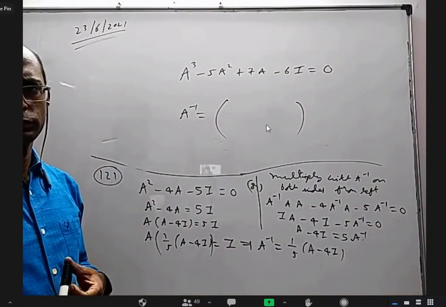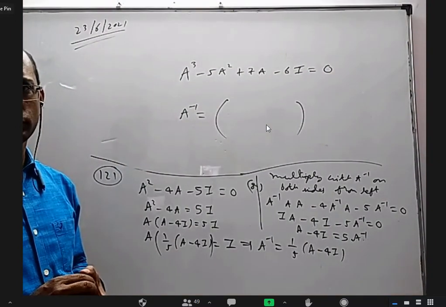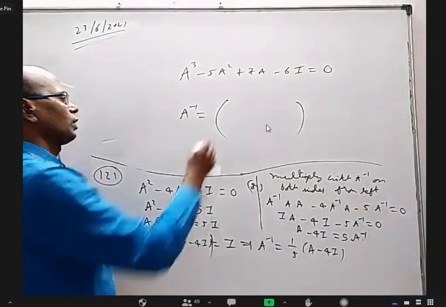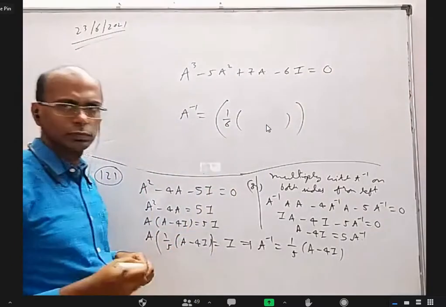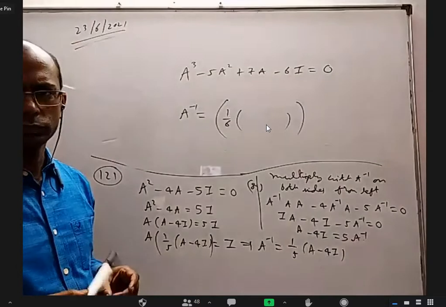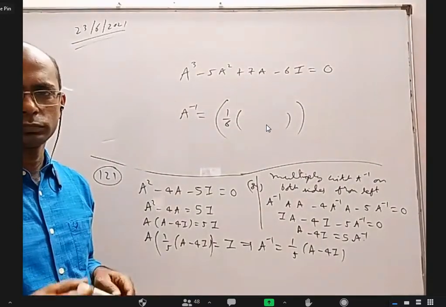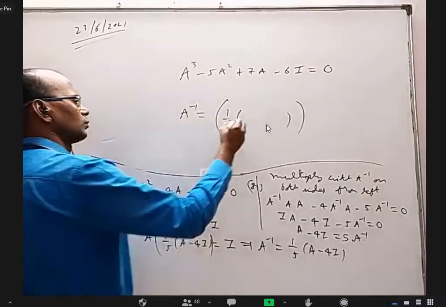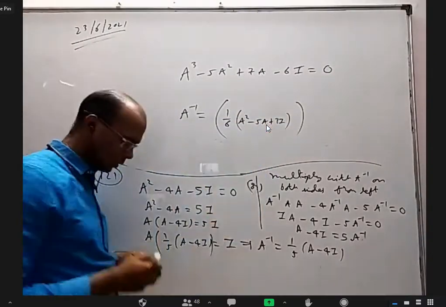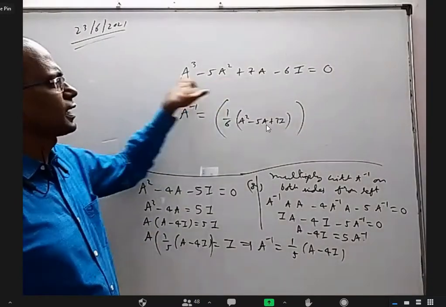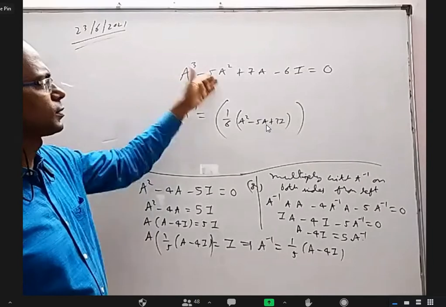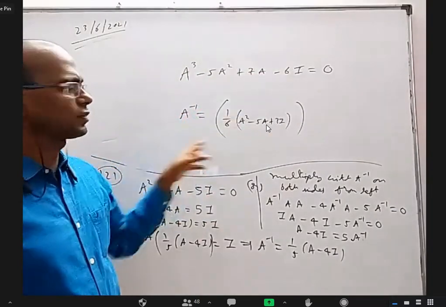Sir, here we can see 1/6 into A square minus 5A plus 7 identity matrix. Yes, correct. You can simply take A common, send that side and divide with 6, or multiply with A inverse also. This will become A square, this will become A, this will become I, and that will become A inverse divided with 6, right?